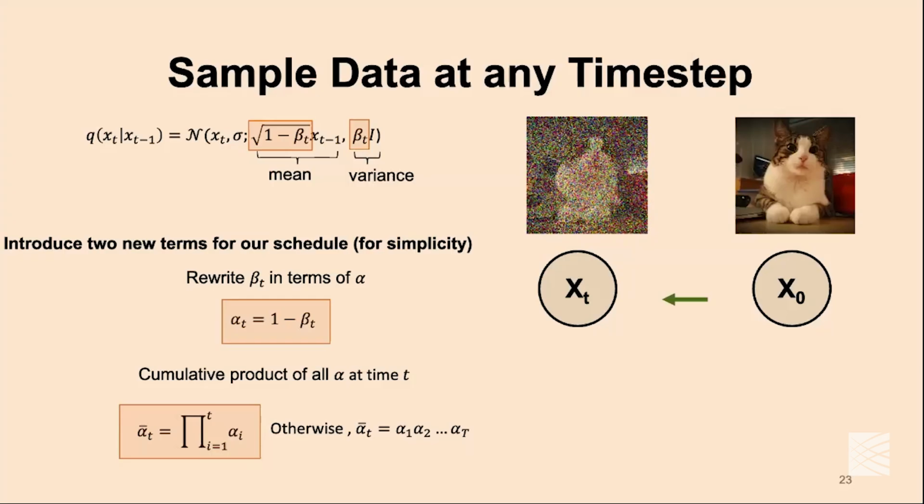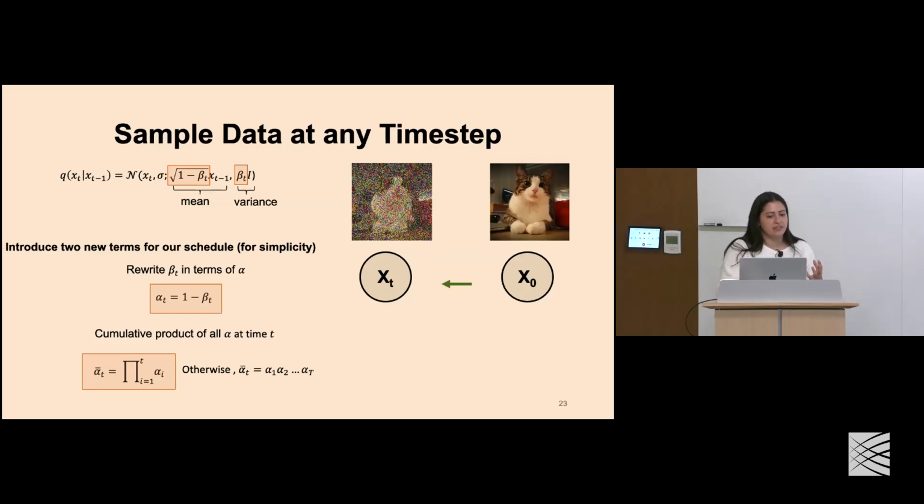Now I'm going to introduce some new terms here, but really what I'm just doing is re-representing our variance schedule that we've defined earlier in a couple of simple terms so that we can easily access them. And so here we're just doing these math tricks to help us rewrite this noising schedule in terms of things that are a little bit easier to calculate. But the takeaway here is now this alpha t term just represents our noising schedule differently. And now we've introduced this cumulative product of all the scheduling values at that given time t. And this is just the cumulative product of all of those at each time step.